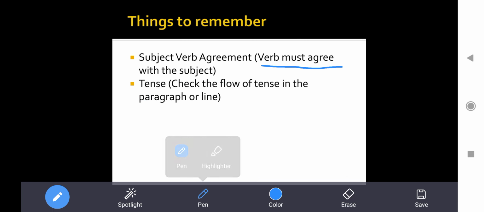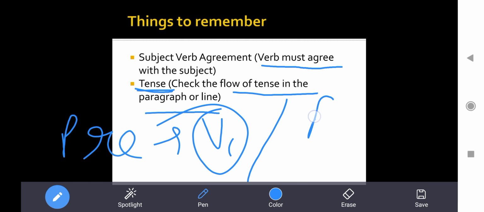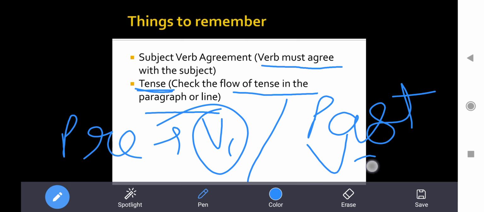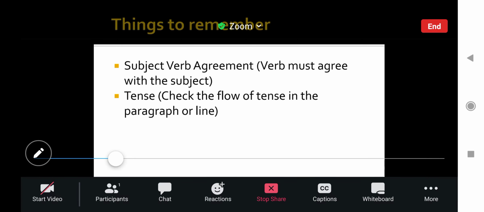All right. Now the next point which we have to understand is the tense, that is, check the flow of the tense in the paragraph or line. What you have to do is you have to check the flow, in which sense the paragraph is going, in which sense that sentence is going. If it is going in present tense, then take the complete paragraph in the present tense only and use V1. If the sentence is going in past tense, as it was happening in our example which we took in the starting, so take your answers in V2 form, that is second form of the verb. I think this is clear to everyone, right? All right, moving on to next slide.